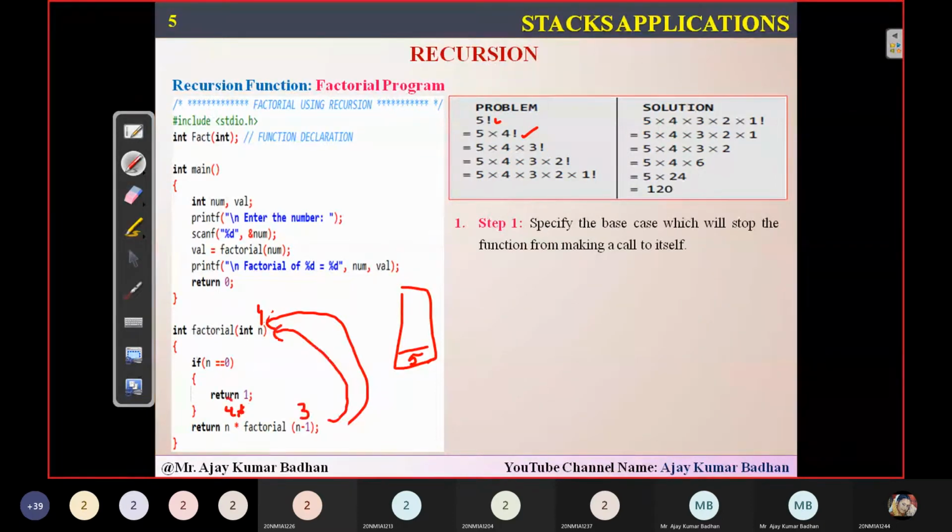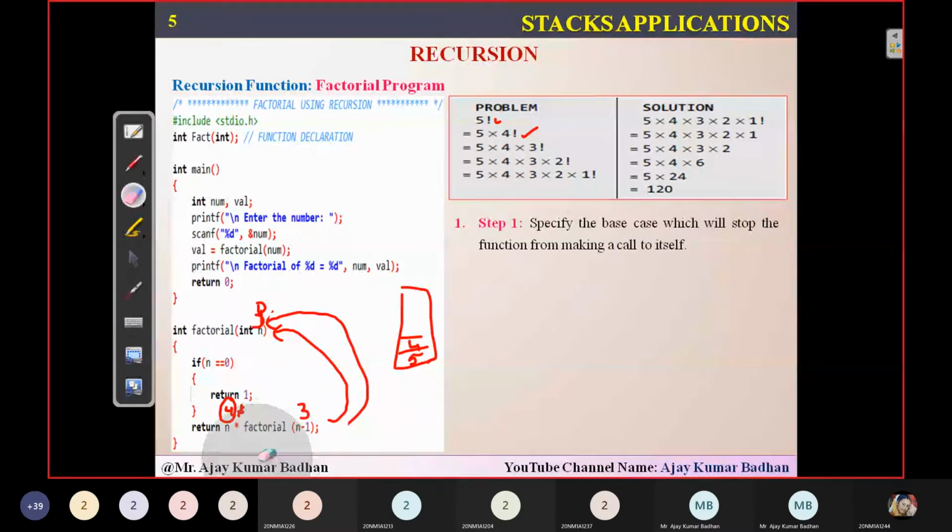So we are not pushing, the system is doing that. Then we are getting something called 3 here. So 3 is equal to 0? No, the condition fails. Again, you'll be coming here. So this time, what is the output you're going to get? What is the n value? 3. 3 into factorial of 3 minus 1, that is 2.